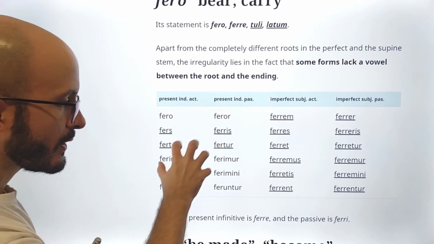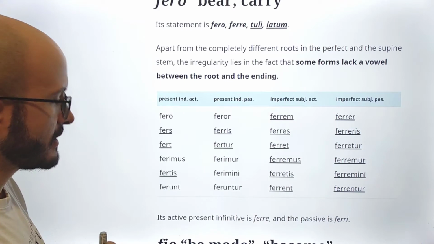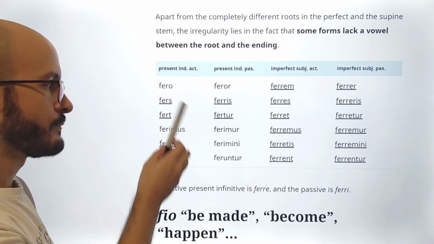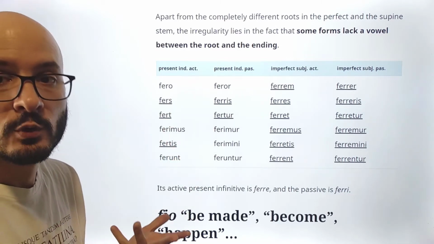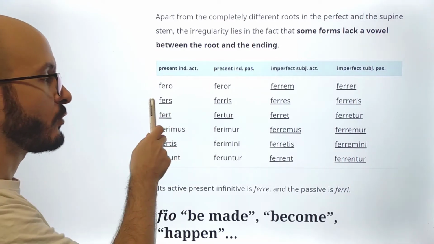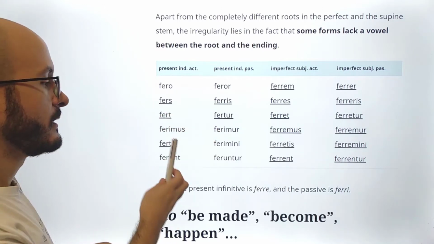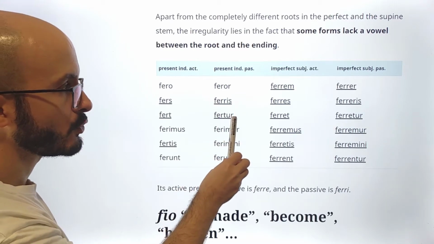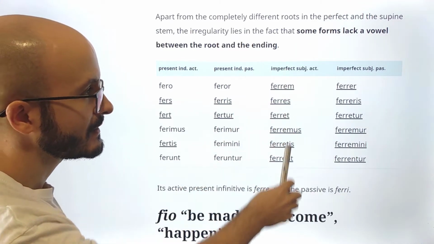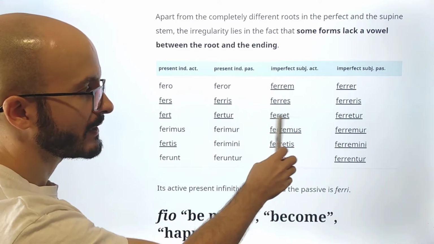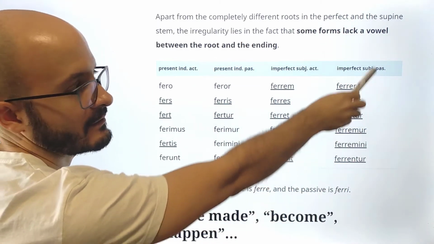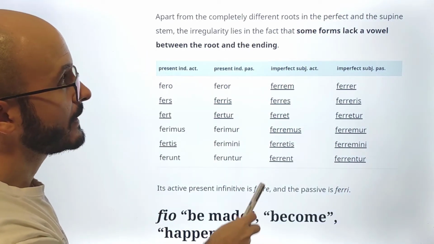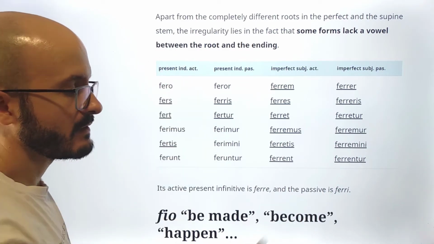So here we have quite a lot of things underlined. For example, here it is fero, fers. It's not feris. We would have expected feris, but no. Fers, fert, not ferit, and then fertis. Then here ferris, fertur. Then the whole imperfect subjunctive is ferrem, ferres, ferret, ferremus, etc. Ferrer also in the passive. So that's it. Its active present infinitive is ferre, we saw in the statement, and the passive is ferri.